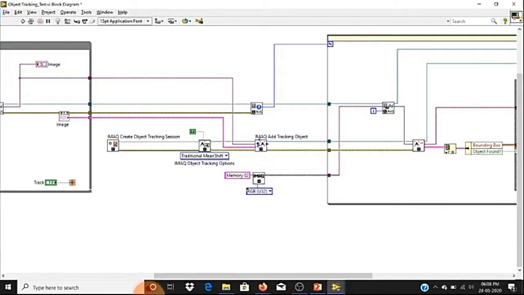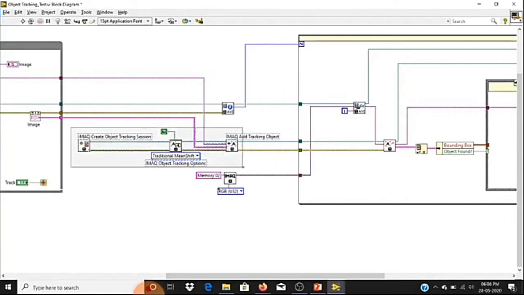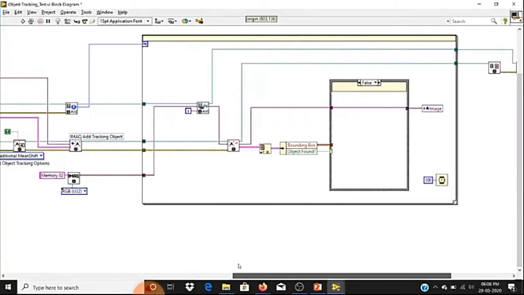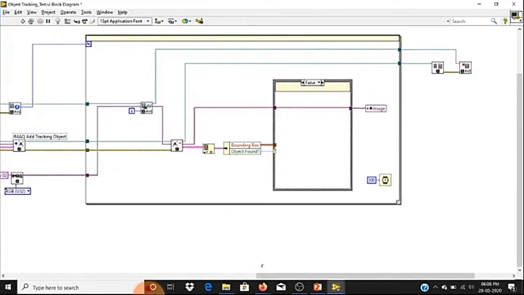Here, the terminal specifies which image you want to choose the template from, and ROI is the coordinate of the object in that image indicator. Those two pieces of information we must specify to this function, then only the object will get added. Till this part, these three functions are used just to add the reference; we are choosing the tracking option and adding the object which we want to track. The main tracking functionality is going to come in this for loop.